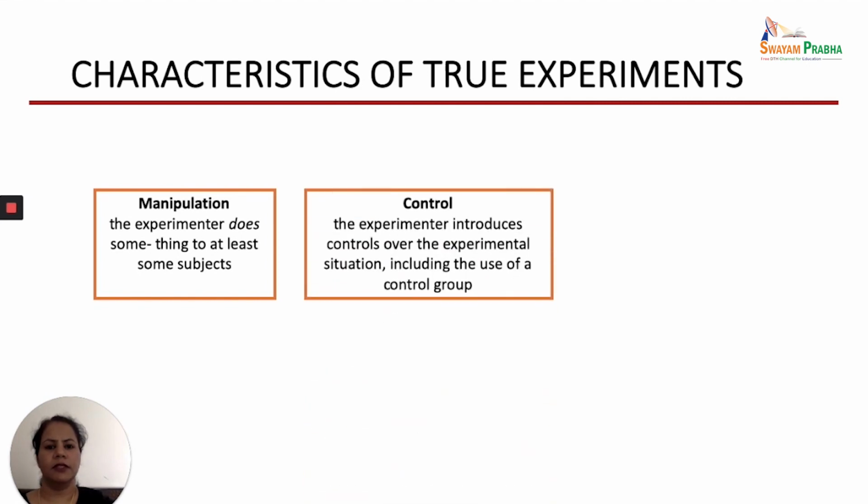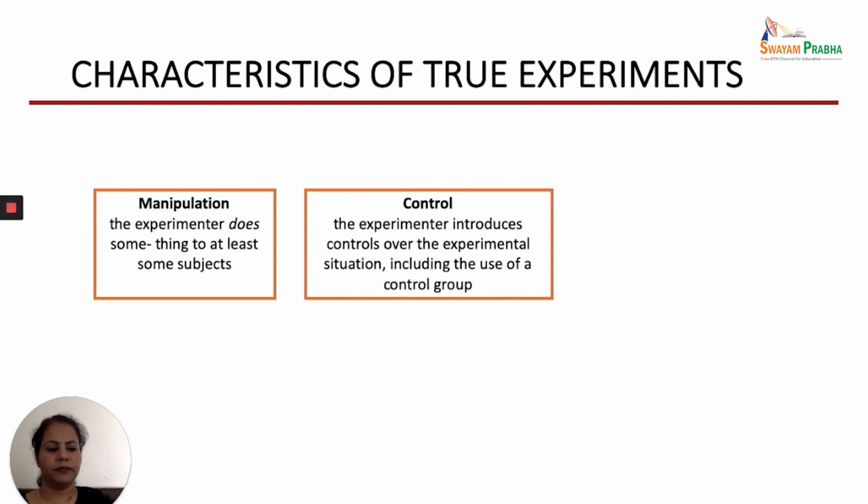Second important characteristic is control. So the experimenter introduces control over the experimental situation, including the use of control group. Like earlier I talked about the extraneous variables. So we try to isolate the research variables from the extraneous variables, and the researcher takes care that all the extraneous variables which may have effect on the dependent variable should be controlled, and plus a researcher may also use a control group to find out the exact effect of